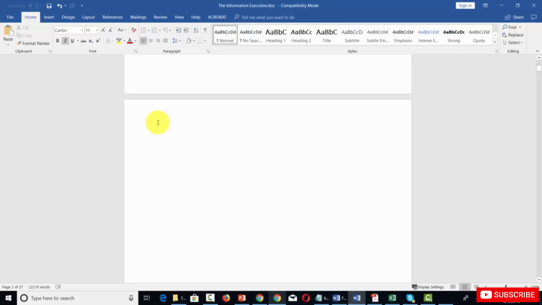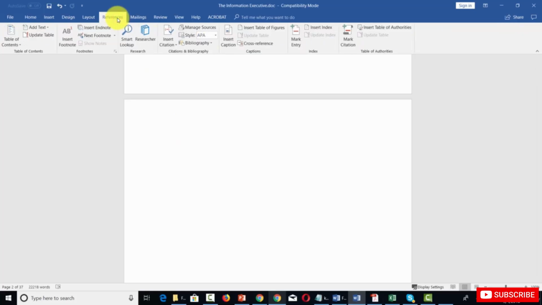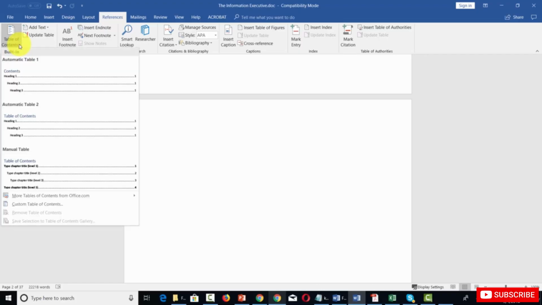Now if you're going to have a copyright page, you can insert it here. However, if not, what you're going to do is place your cursor here, and then go to the references section, and then insert a table of contents. And so you'll see the table of contents insertion point here. We're going to click this drop down arrow, and we're going to use the automatic table.